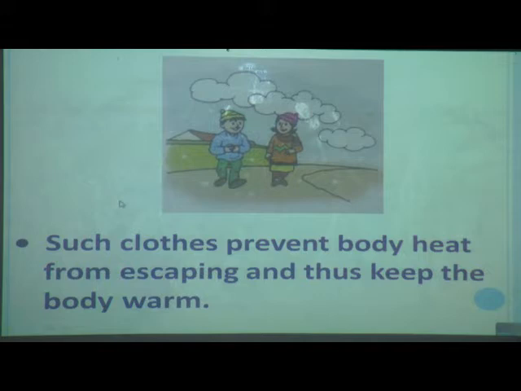In winter season, the weather is cold and we need to keep our body warm. So we wear clothes made of wool, fur or leather, which help us to keep our body warm.